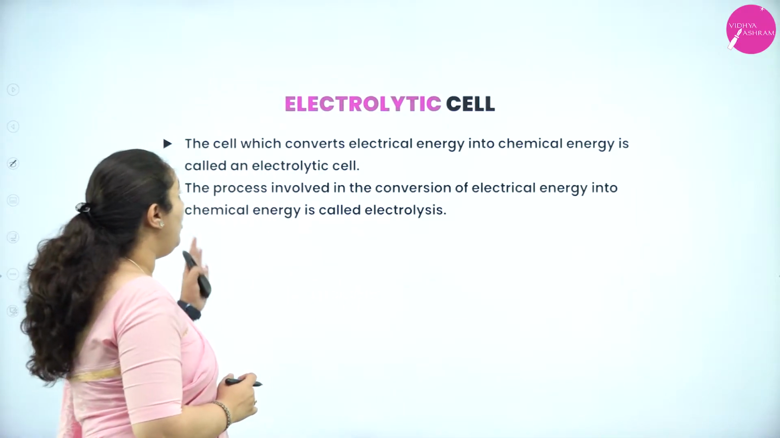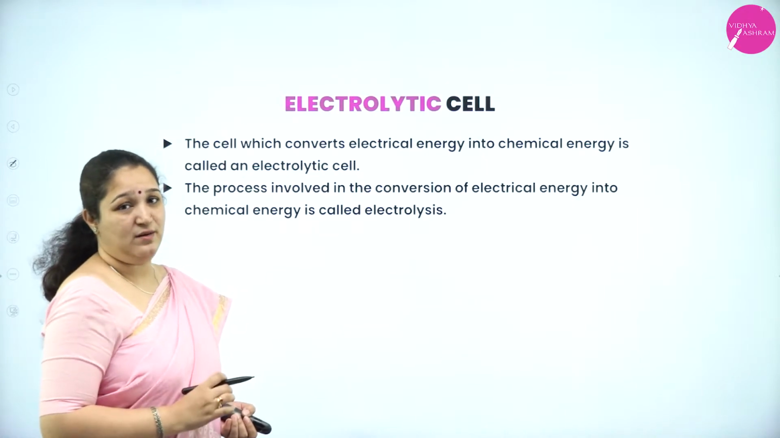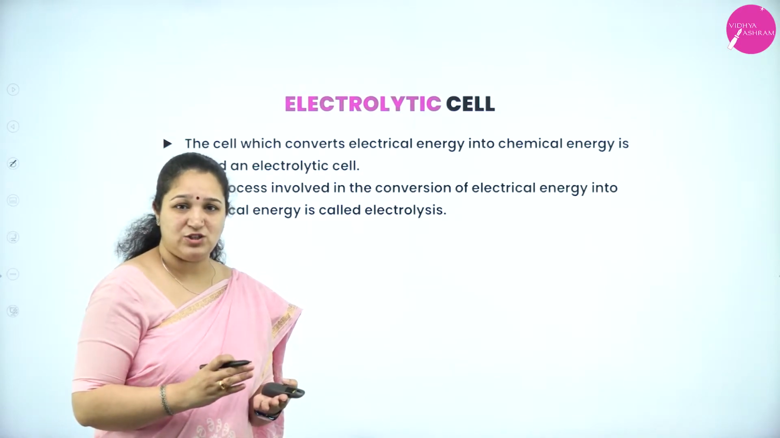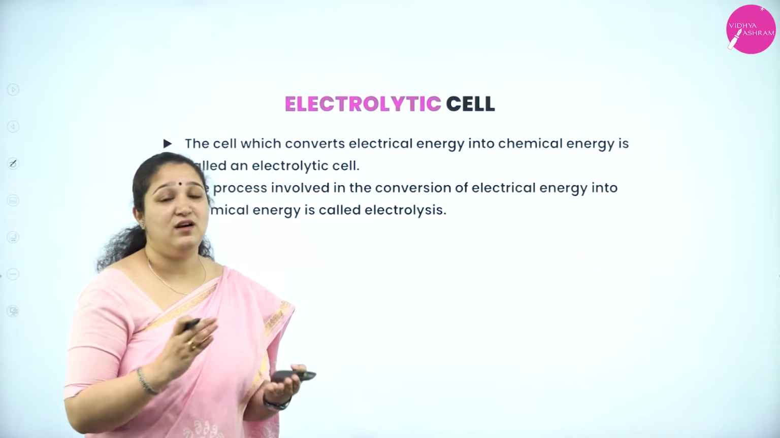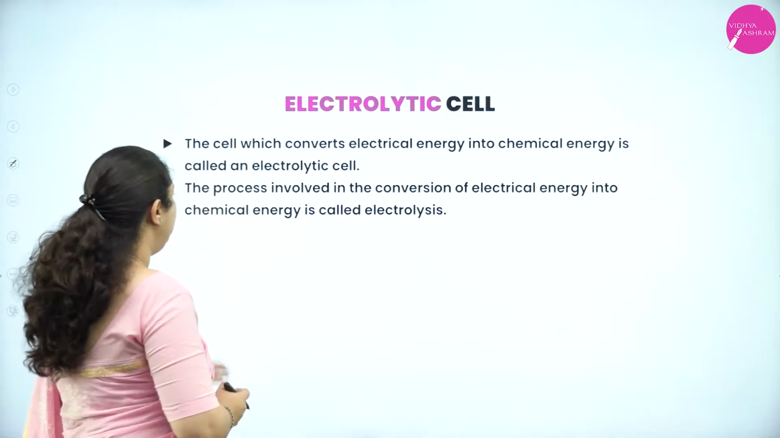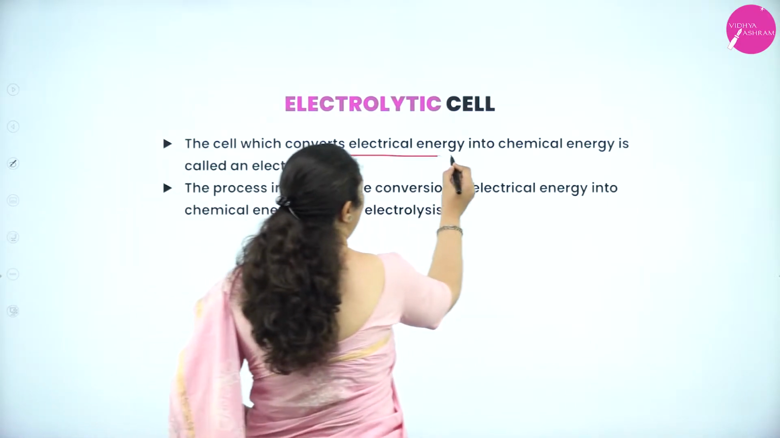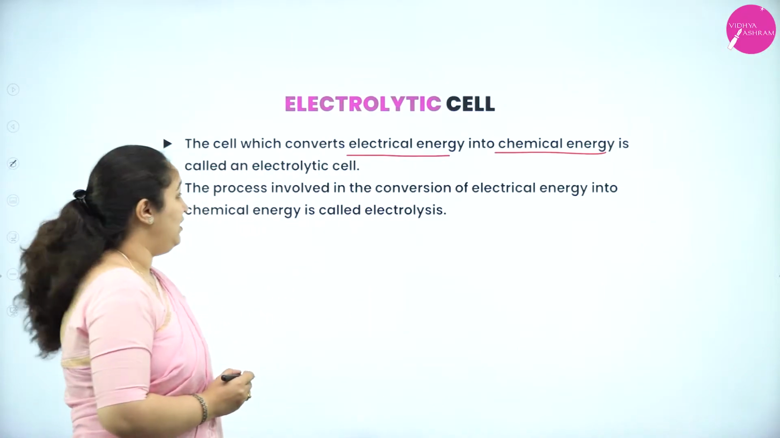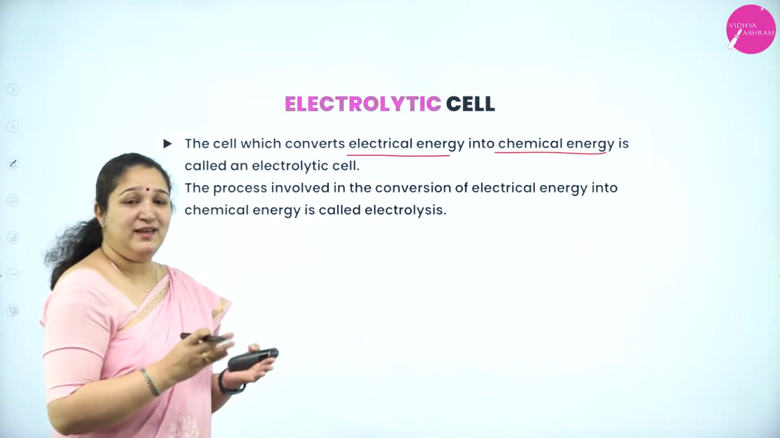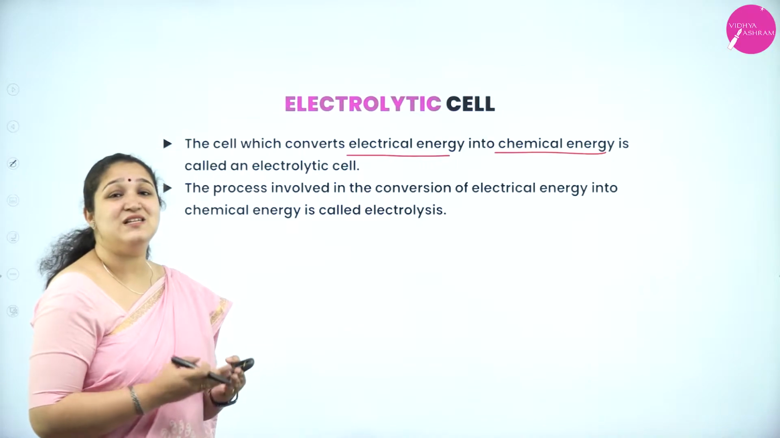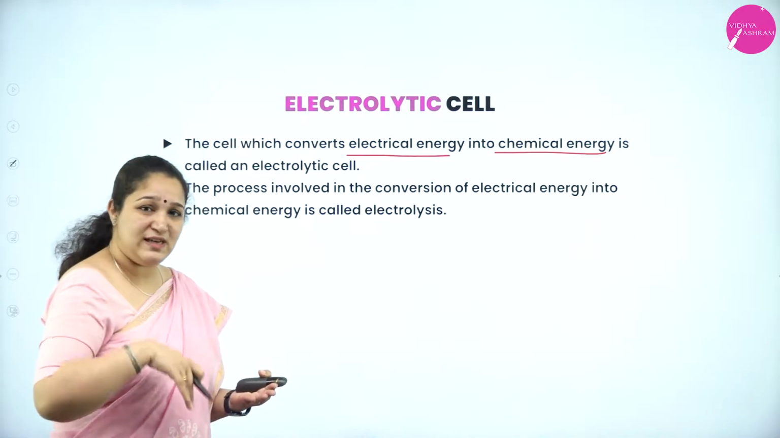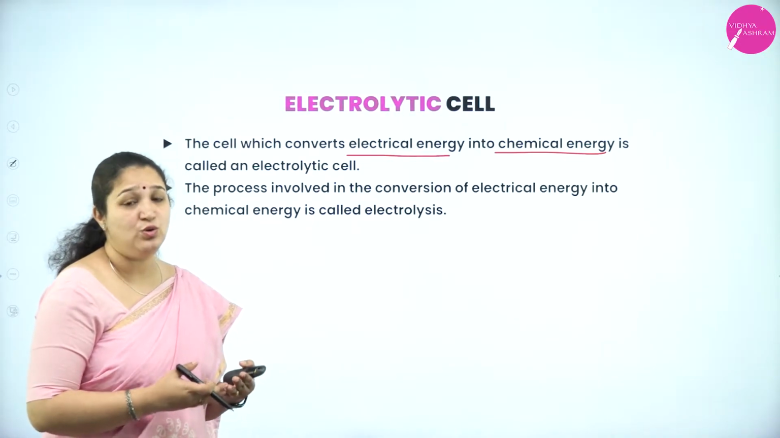So, what is an electrolytic cell? We learnt about electrochemical cells, in which chemical energy is converted into electrical energy. Here it is just the opposite: a cell which converts electrical energy into chemical energy is called an electrolytic cell. That is, if you pass electric current, then the reaction will happen. Otherwise, it is a non-spontaneous reaction. So you have to pass electric current for the reaction to occur.